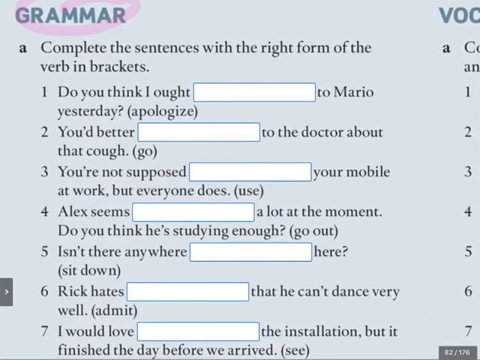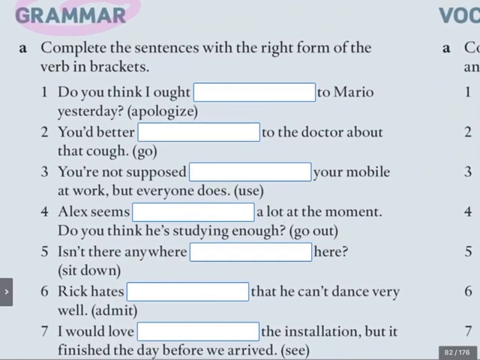Now, letter A says complete the sentences with the right form of the verb in brackets. So I'm going to ask you to pause the video now. Take as much time as you like to complete letter A. Now look for all the clues that can help you put the verb in the right form. So pause the video because when we come back, we're correcting. Okay?